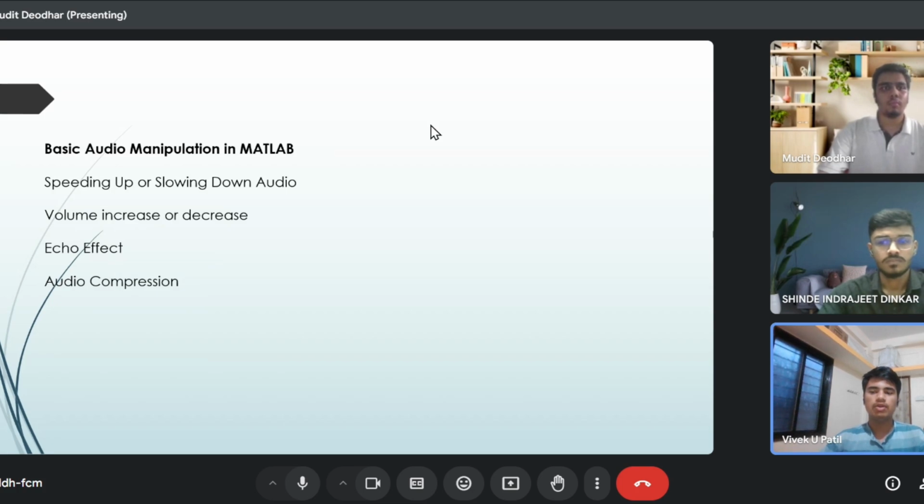Second, we can increase or decrease the volume by using inbuilt MATLAB functions. Third is echo effect. By changing some delays in sound, we can add the echo effect. Fourth is audio compression. We can compress the audio file in MATLAB.